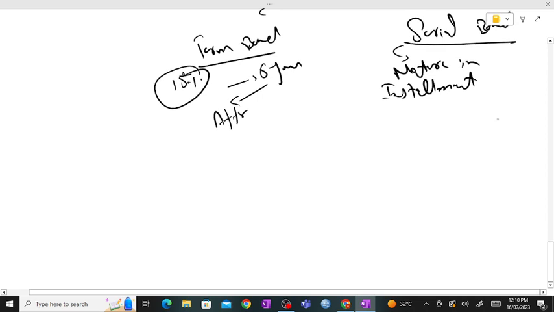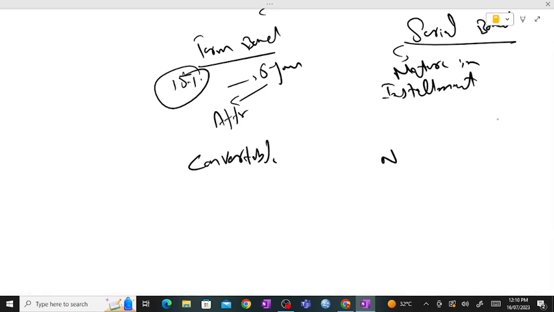Then we have convertible and non-convertible bonds. Convertible, as we already discussed, means some of your bonds will be converted into stocks after a particular time period. This is an agreement that you already have in hand, and you receive it in your agreement with the companies, stating whether these bonds are convertible or not.